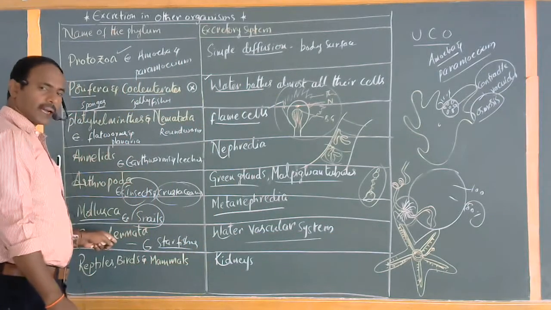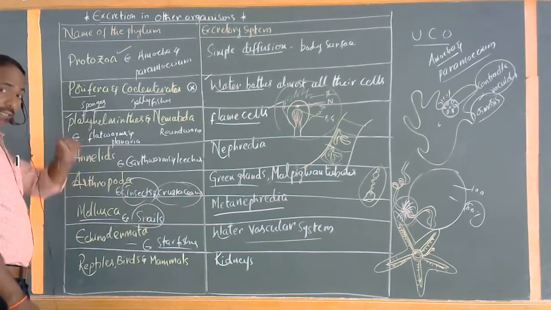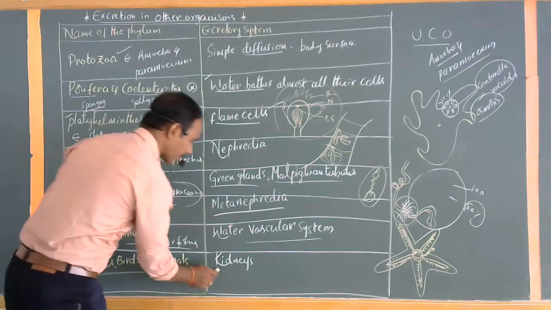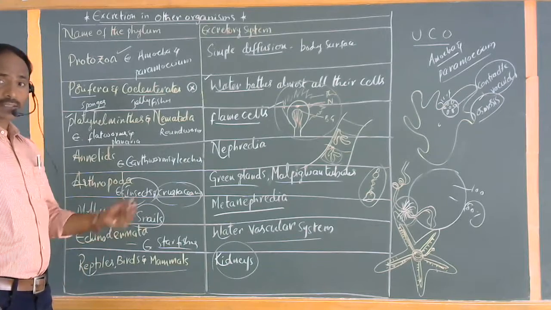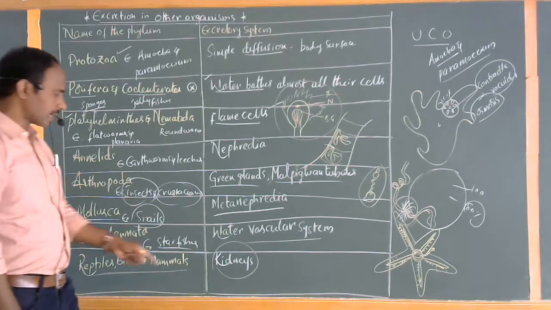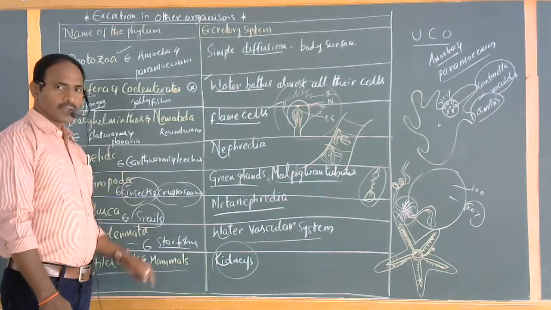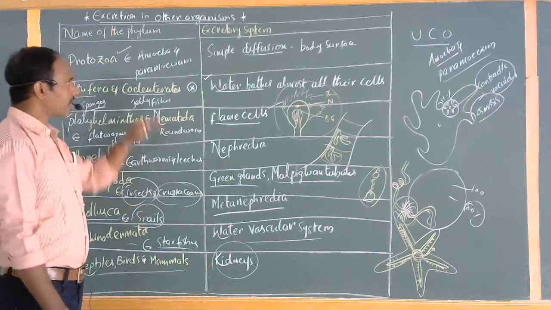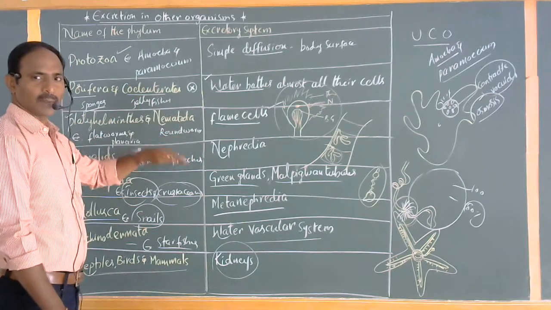Up to Echinodermata, these are all invertebrates. Whereas in the vertebrates, for example fishes, reptiles, birds and mammals, mostly all these animals have separate organs commonly called kidneys. You know very well the function and structure of kidneys. The kidneys are well-designed organs in reptiles, birds and mammals. These are different kinds of organs of excretion. As the phylum level increases, the excretory organ level automatically increases.